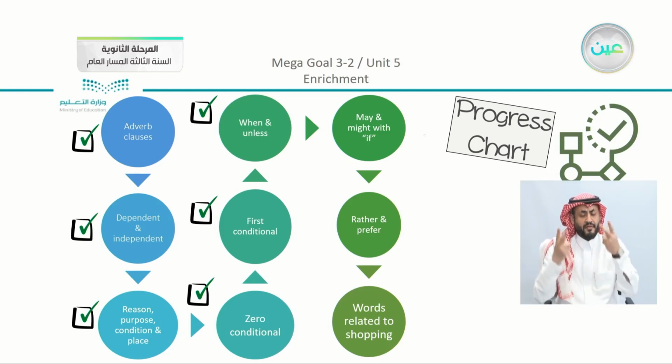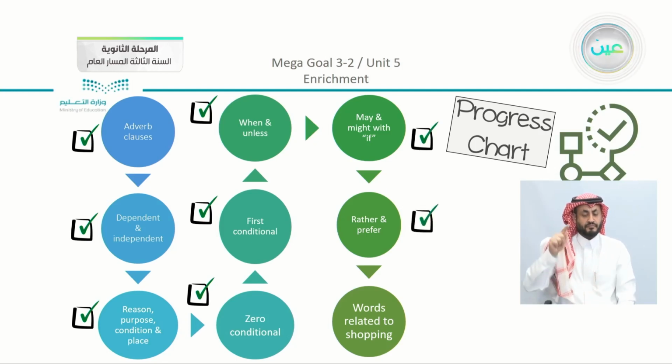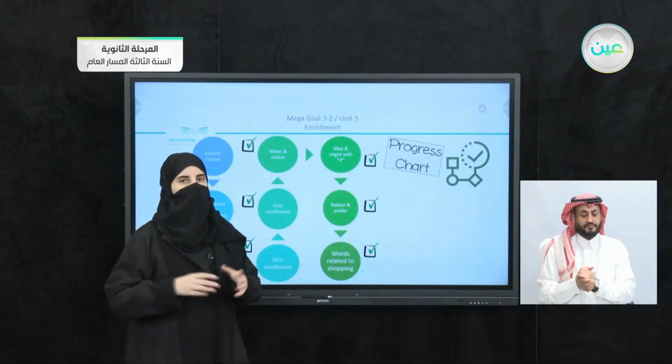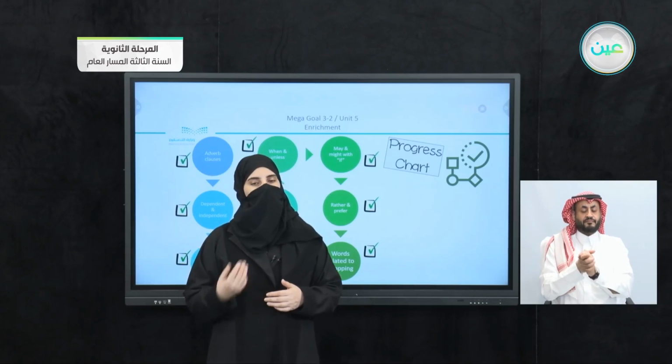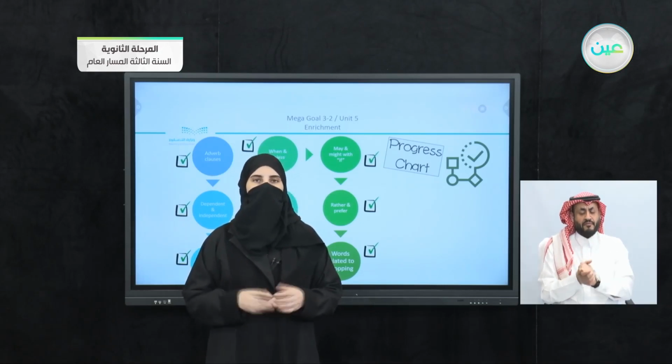Moving on, we have using may and might with if. We also passed by rather and prefer, I'd rather and I prefer, reaching words related to shopping that we have in our unit. So all of these structures are what we studied in the grammar and the form, meaning and function part. Be ready, we have lots to talk about in Unit 6, inshallah.